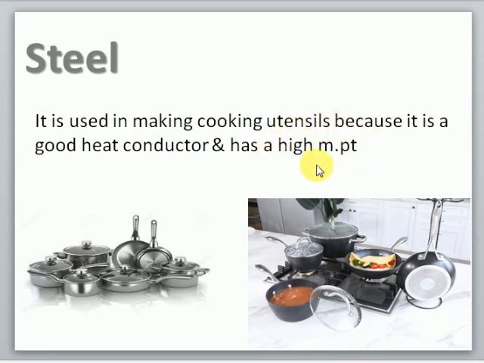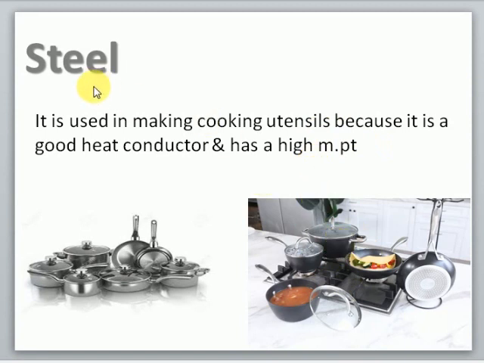Because if we take a metal with a low melting point, then there will be chances that that metal gets melted during the cooking process. So to avoid this, we must use a metal which has high melting point so that it cannot get melted during cooking process.